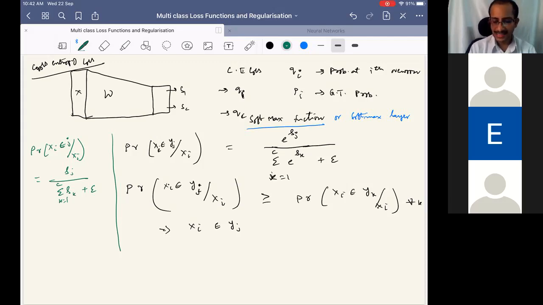But here, for each small change in the variation of S, the change in probability is linear. With e power S_j, there is a big change in the probabilities. Sir, here we can't do that, because S_i can get a negative value, right? Correct. S_i can get a negative value, and probability cannot be negative. That's one of the main reasons why we can't directly use it like this.